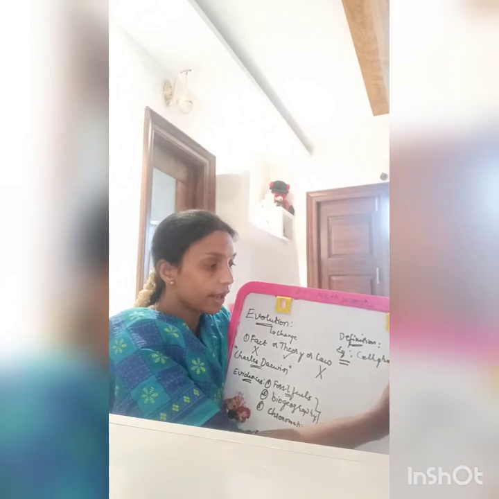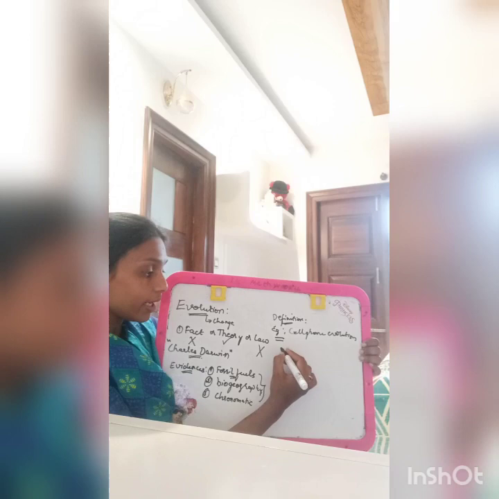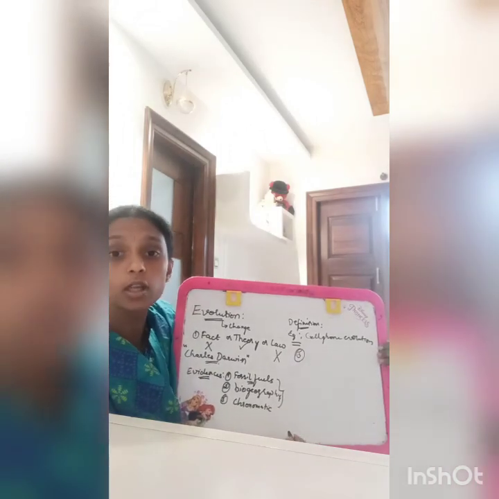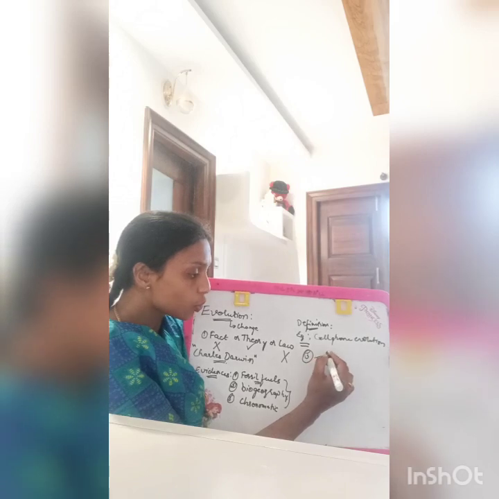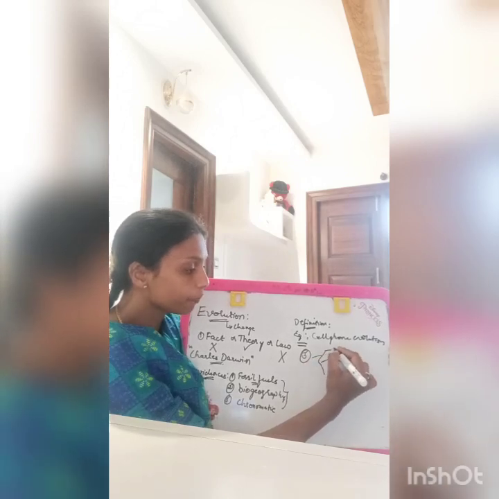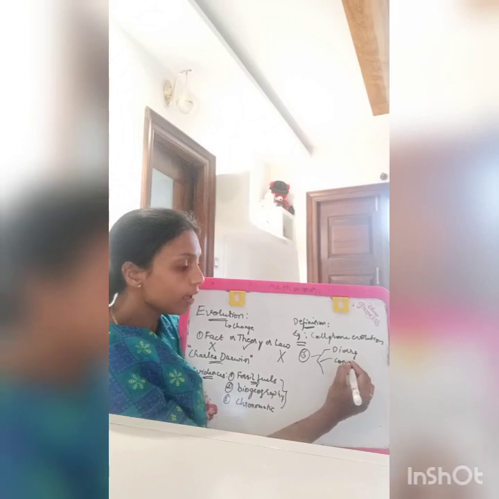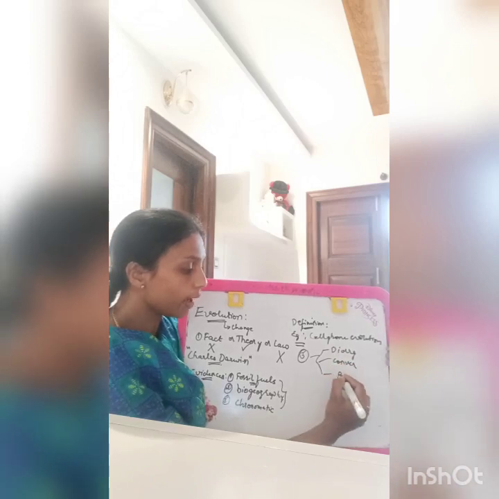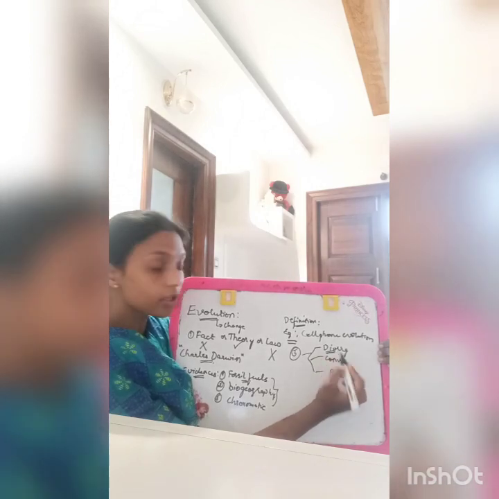Now, there are three types of evolution. How many types are there? Three types. The first is divergent, the second convergent, and the third parallel evolution. What is this divergent evolution?